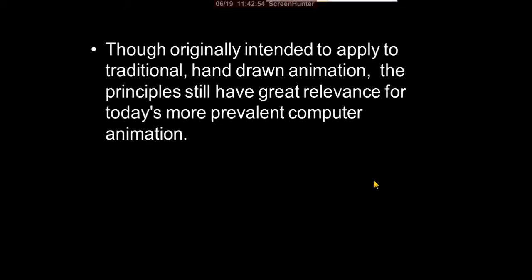Originally intended to apply to traditional hand-drawn animation, the principles still have great relevance for today's more prevalent computer animation. They were originally designed only for traditional 2D animation, cell animation or hand-drawn animation, but nowadays we are adapting those techniques to computer animation also.